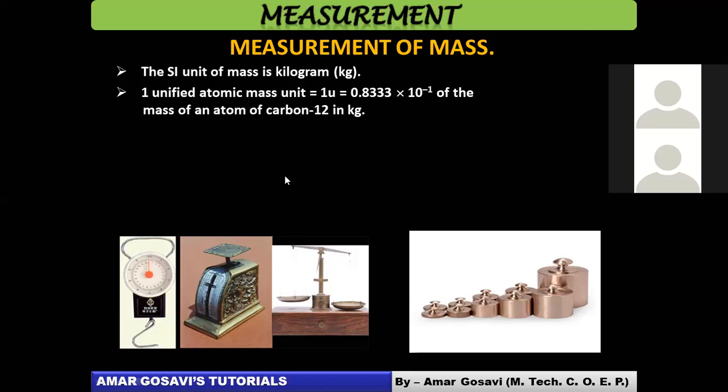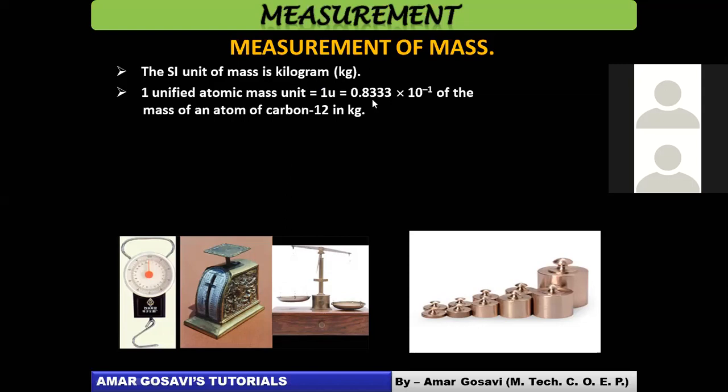With the help of a comparison, with the help of a reference, and that reference is atomic mass unit. इसी को हम लोग क्या बोलते हैं? AMU. This is called as AMU. Okay? AMU means atomic mass unit. One unified atomic mass unit. So that is equal to how much basically?